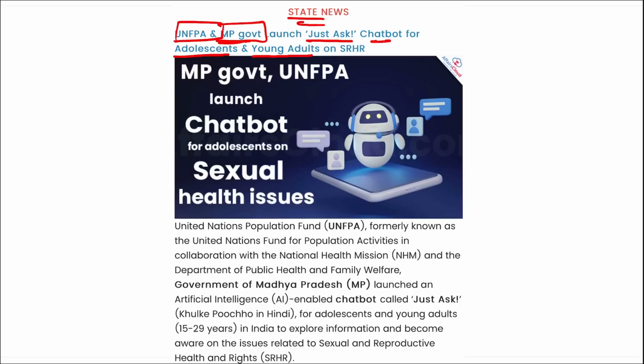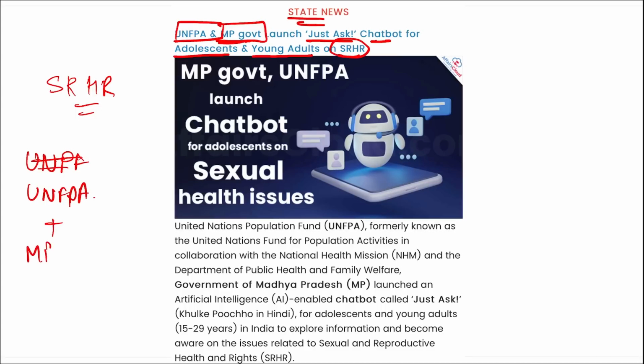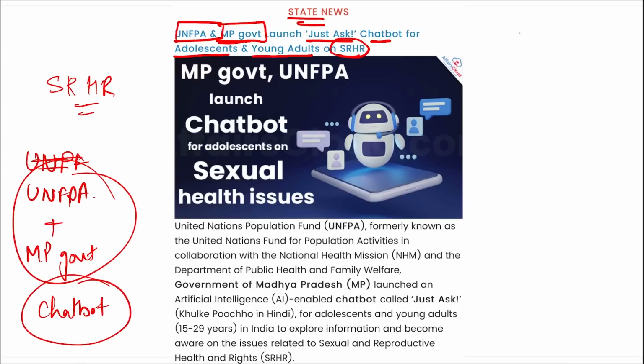adolescents and young adults on SRHR. What is this SRHR? This is your sexual and reproductive health and rights, right? So remember, the United Nations Population Fund, UNFPA, and the Madhya Pradesh government together launched a chatbot, and what is the name of this chatbot? Just Ask. And why was this launched, or for what reason was this launched?